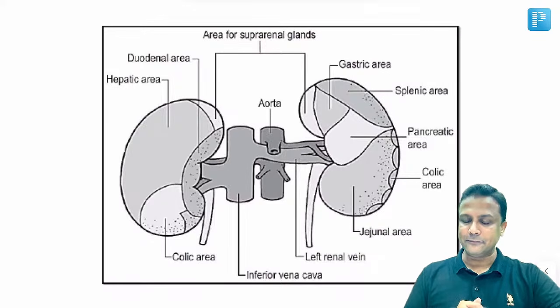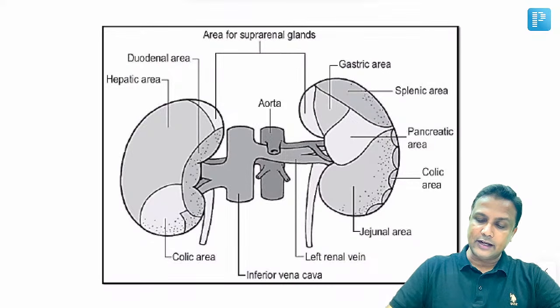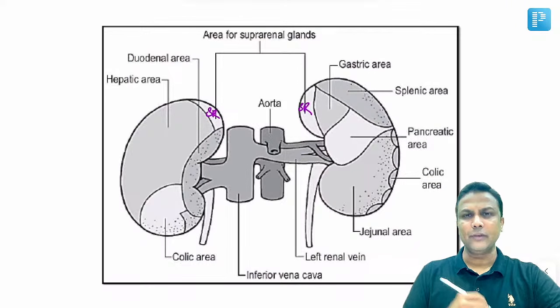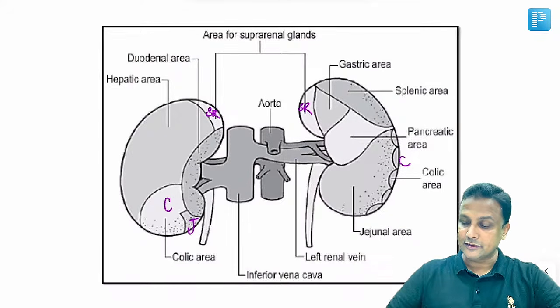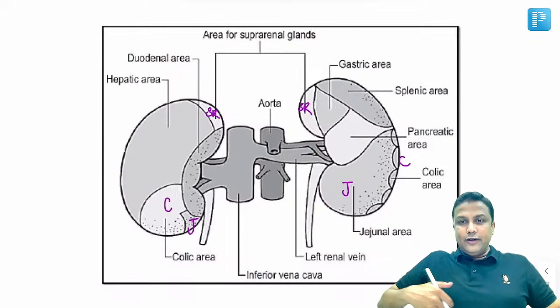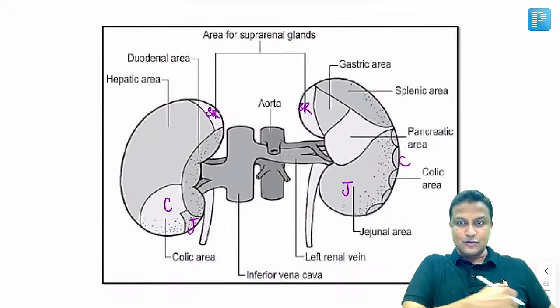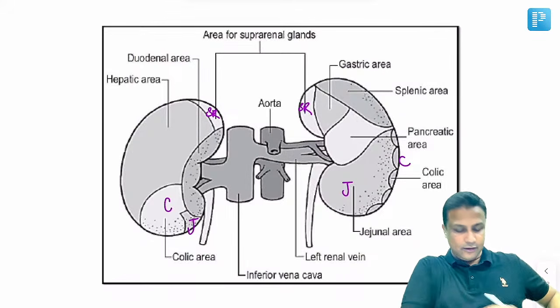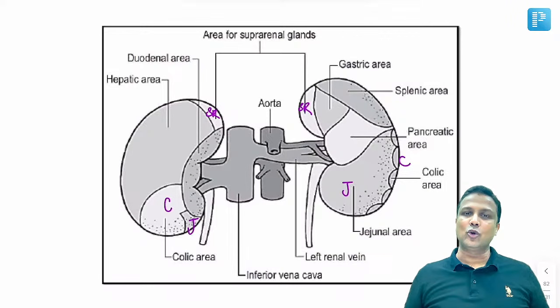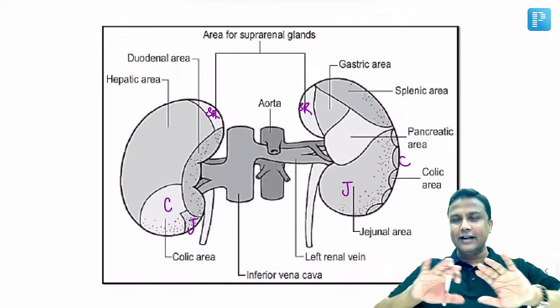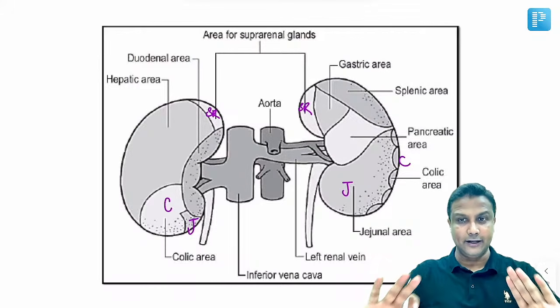I'll tell you in a simple manner. Upper part of both the kidney will be covered by suprarenal gland. Suprarenal gland. So chalo, ye to same hai. Lower part of the kidneys will be having the colic area and colic area, the jejunal area and the jejunal area, sir. Okay, na? Because the colon is going to go from here, the transverse colon, and then descending colon is going here, and that is going to go in front of both the kidneys. And below that will be having the coils of jejunum. So till here, it is absolutely the same for both the kidneys.